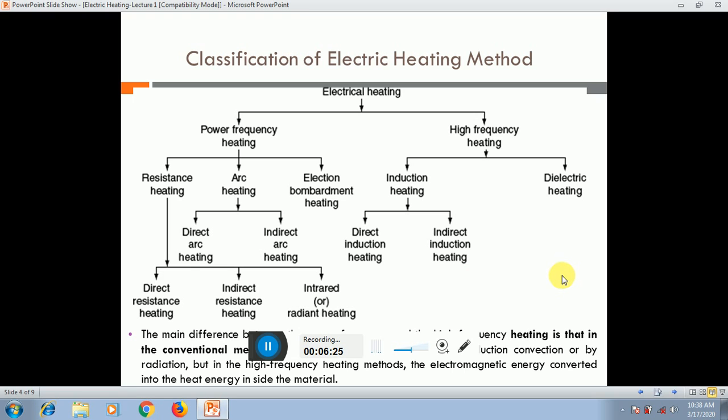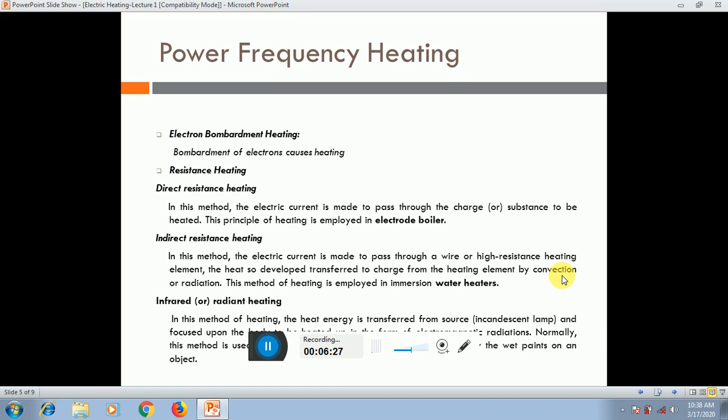Now we can study the power frequency heating methods. The first one is electro bombard heating. It means that the bombardment of electrons generates the heating. For example, we can use nuclear systems. If I give bombarding to the nuclear systems, heat will be generated. This is the best example for electro bombarding heating.